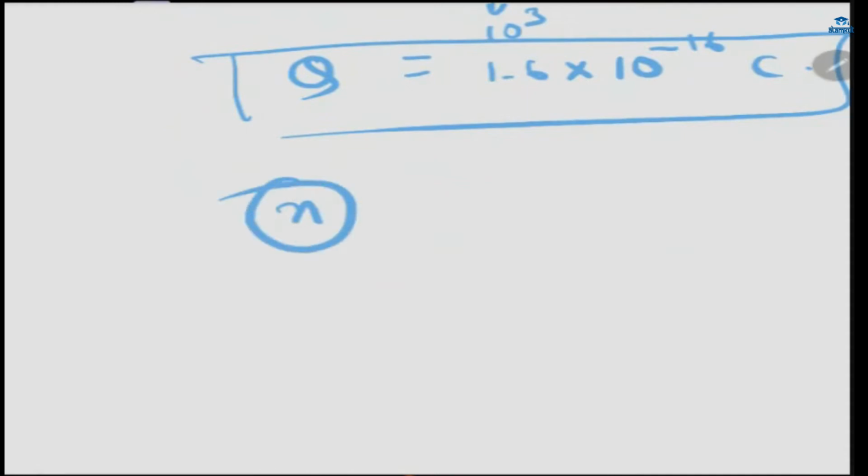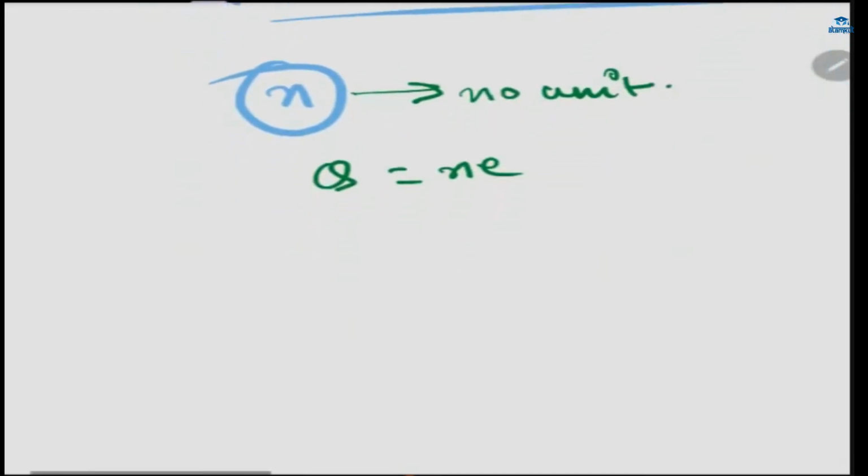And why does n have no unit? Can you tell me? Because it denotes the number of electrons. How can you prove that n has no unit? See, Q is equal to ne. From the formula, you can prove the unit of anything. If you do not know the unit, just write the formula and then figure out the unit.